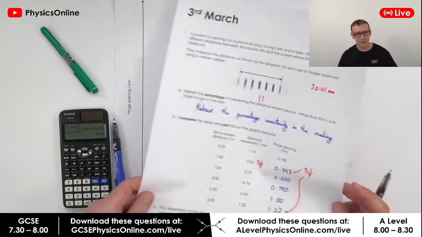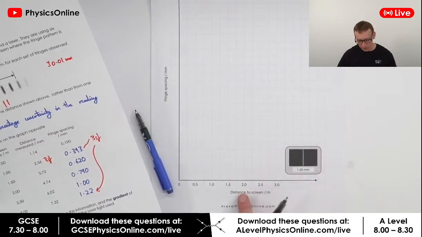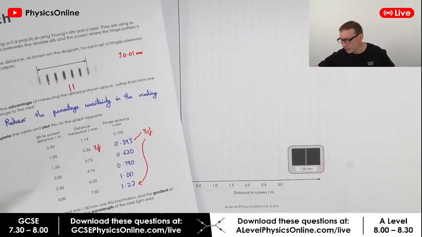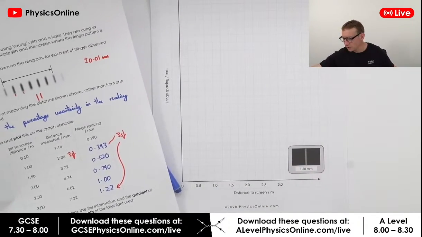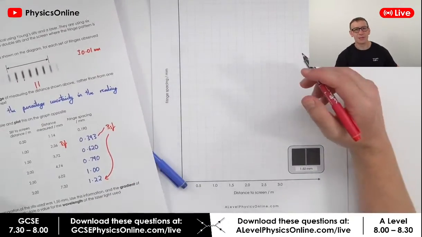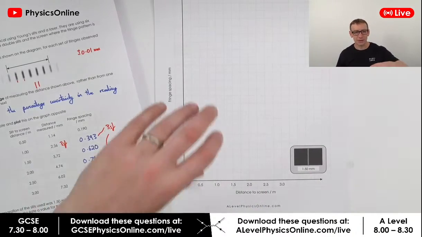The next part of the question is we have to plot that data. So we've got the distance to the screen, and the fringe spacing, which goes up to about 1.22. When it comes to plotting data, generally in exams, they don't want you to plot too much because it's time-consuming. Often they give you the axes pre-labeled.